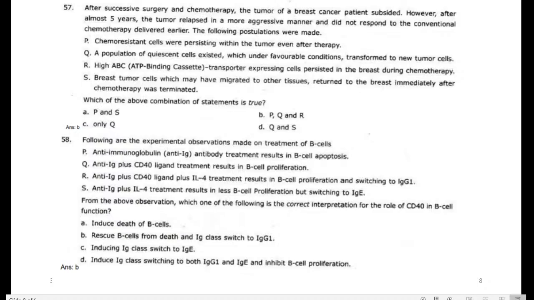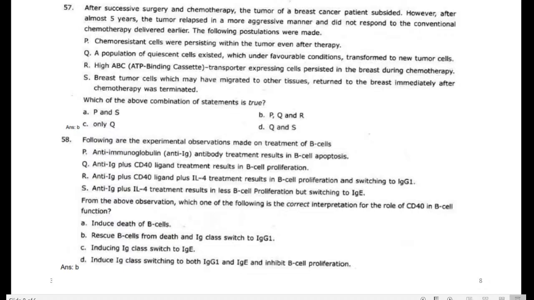However, after almost 5 years, the tumor relapses in a more aggressive manner and does not respond to the conventional chemotherapy delivered earlier. They are not able to control it.